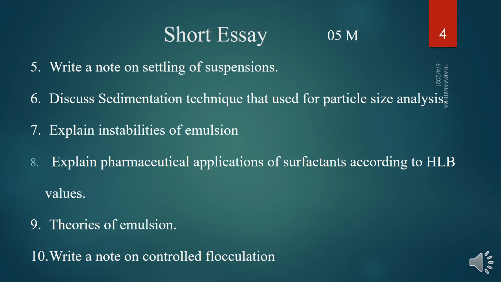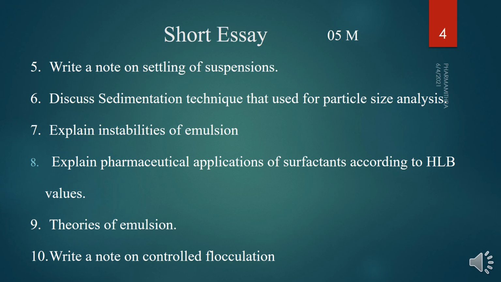Then next one, explain the instabilities of emulsion. This is a very important question from that chapter. Various instabilities of emulsion can be seen, otherwise known as physical instability or markers of an emulsion. It includes flocculation, meaning neighboring globules come closer to each other and form colonies in the external space. That is the first one, flocculation.